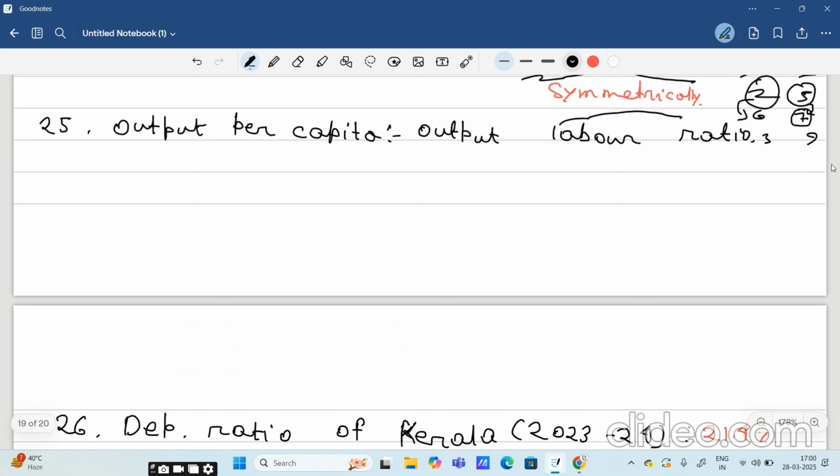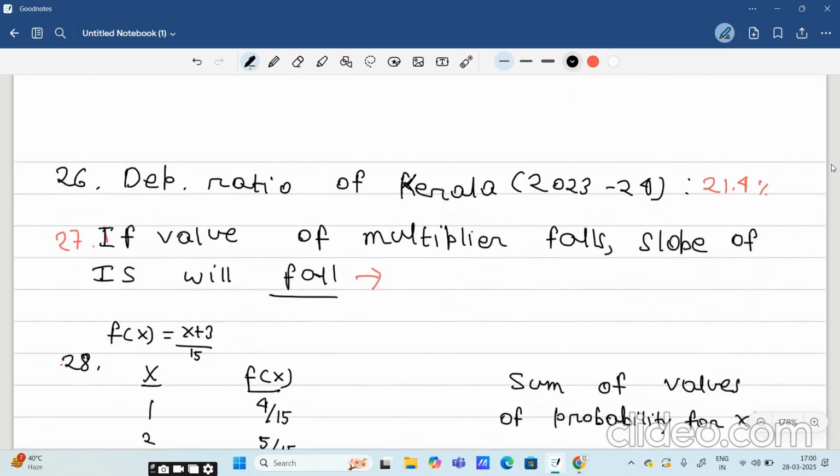Output per capita is output labor ratio. This is also not absolutely correct, but as per the available options, this was the most suitable option. Dependency ratio of Kerala, which also came in the exam, around 2023-24, it was 21.4%.